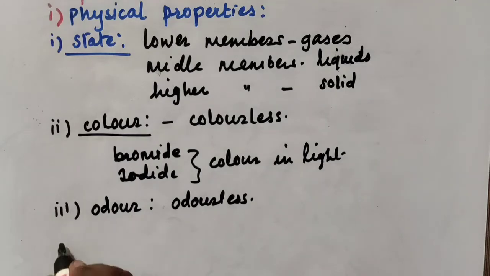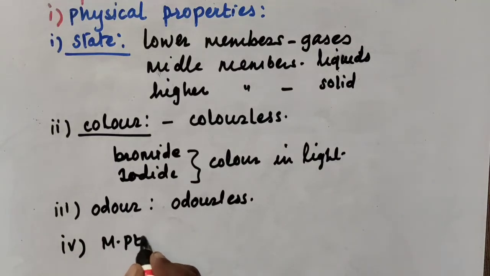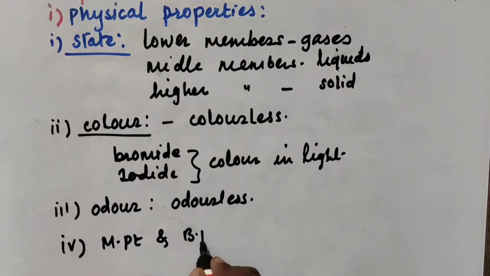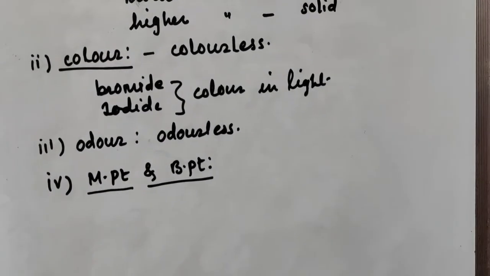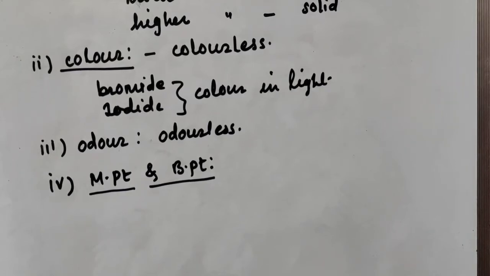Then the next property is physical constants, that is, the melting point and boiling point. The melting and boiling point of haloalkanes depends upon the molecular attraction, that means van der Waals forces between the molecules.